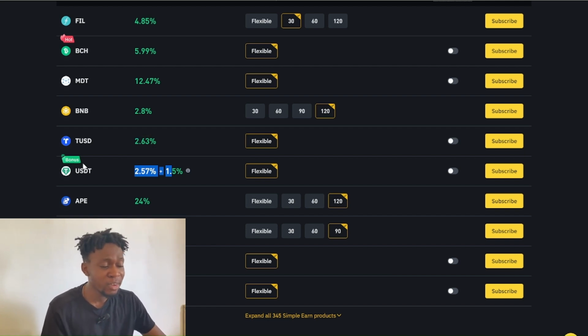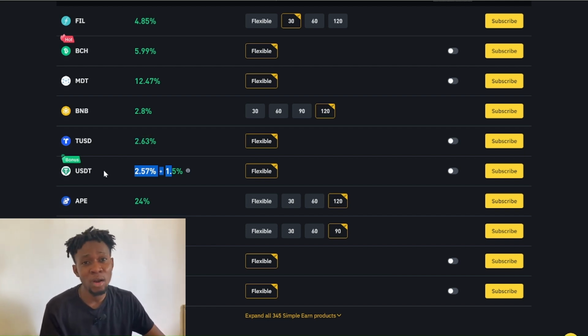And if you are investing like $1,000 or $10,000, just make this calculation: take the 4% APY in a year and just divide it by 12. That's how much you'll be earning in a month without doing anything on Binance.